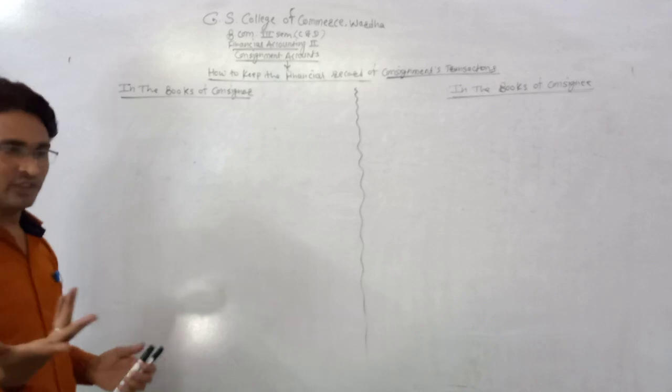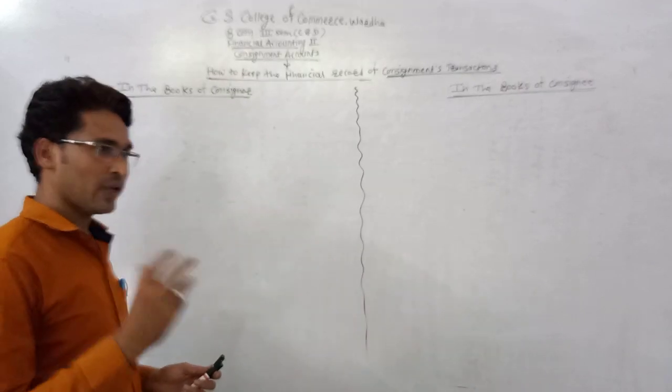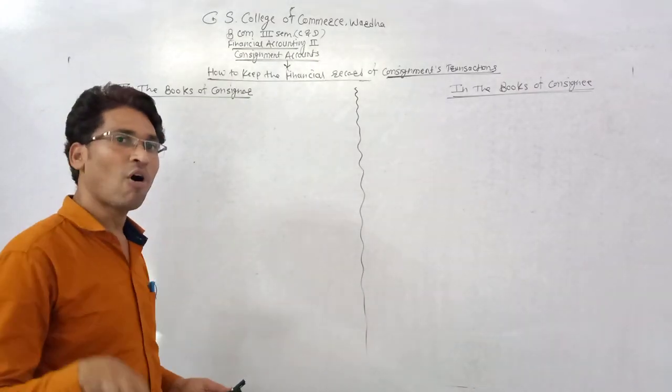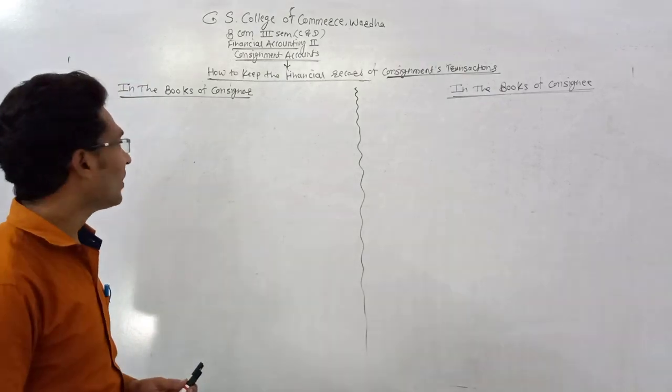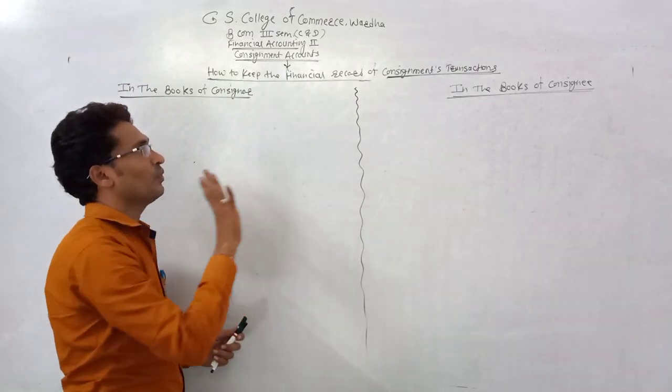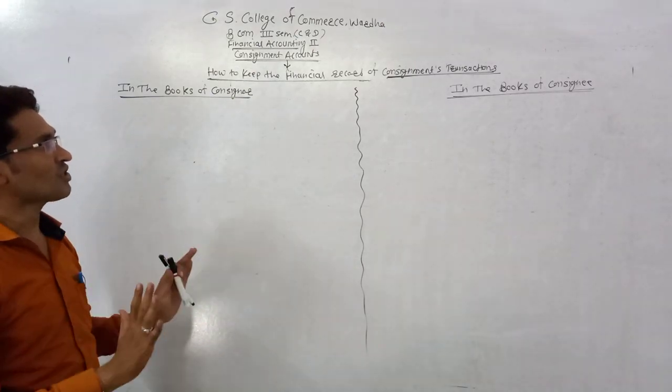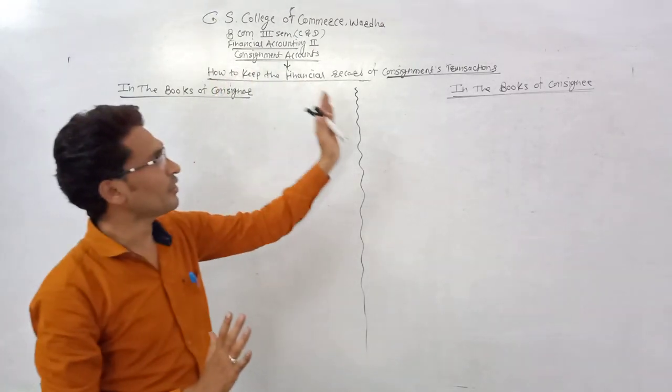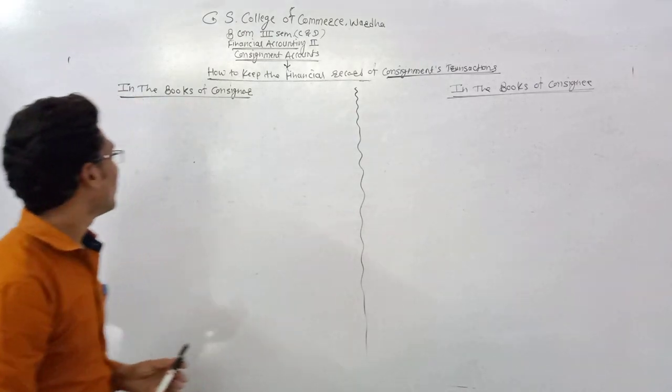Normally several accounts are prepared for keeping the financial record of a whole business. Understand? It means in this chapter we just focus on the transactions related to consignment.